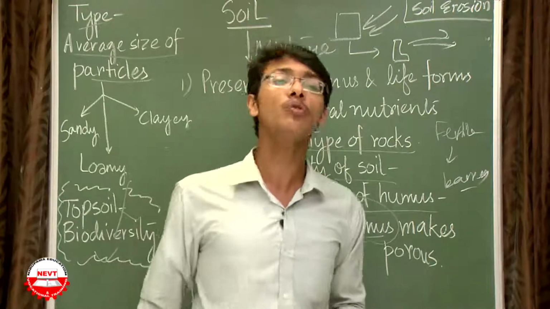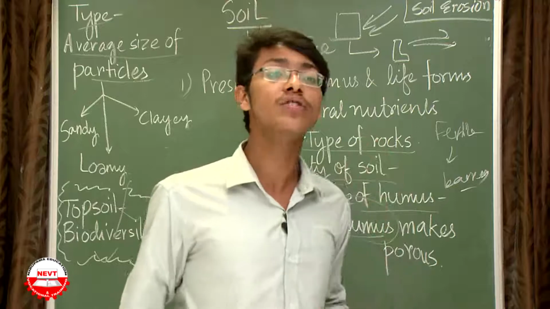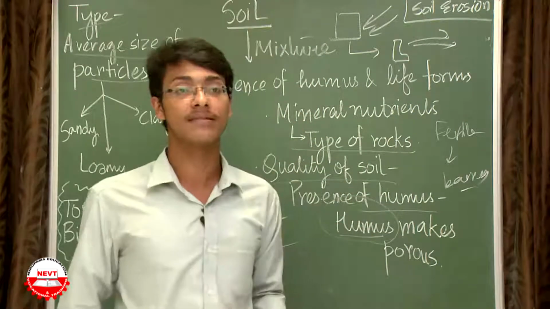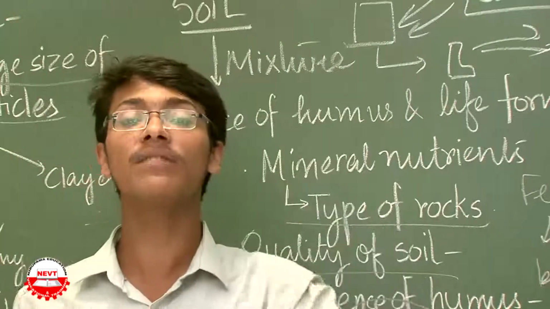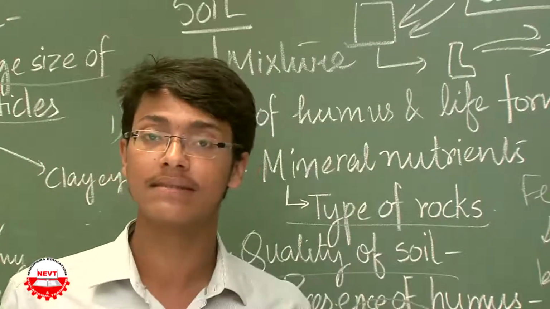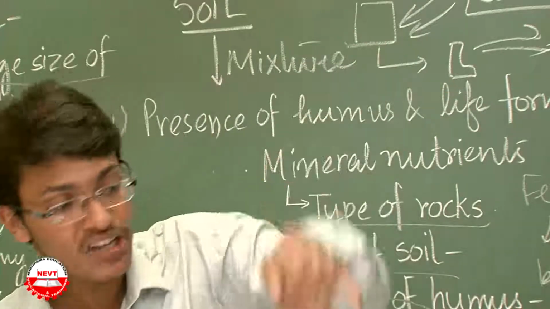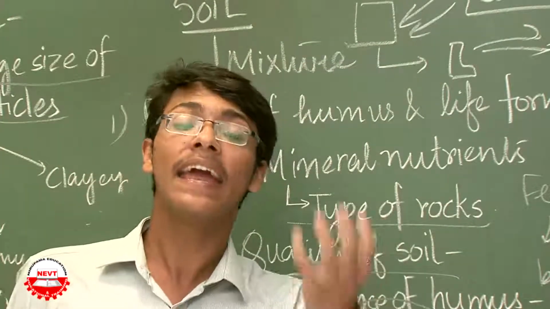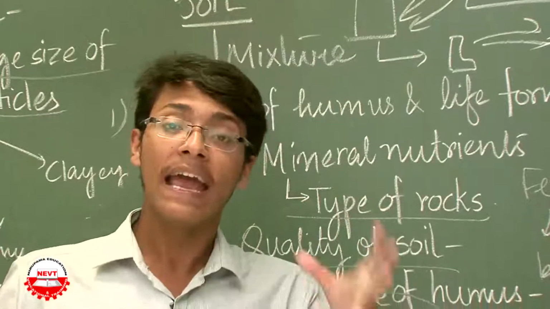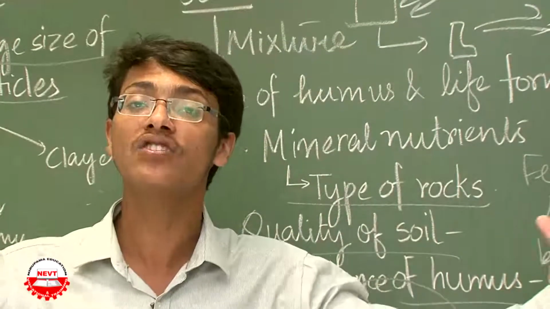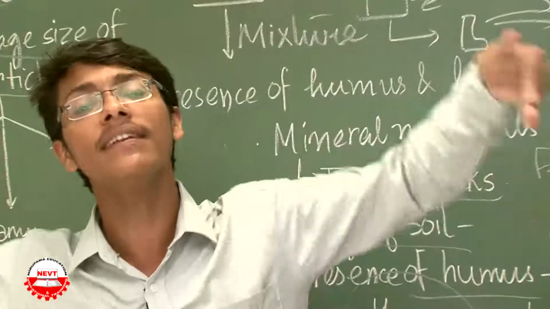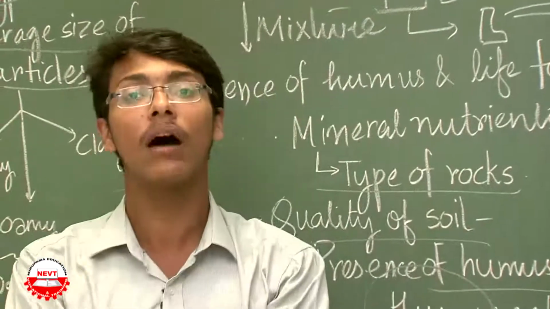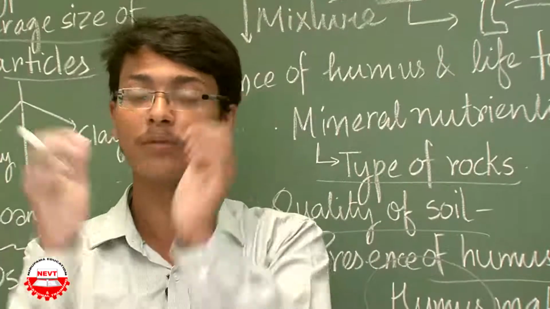Now what can you do to prevent soil erosion? The best way to prevent soil erosion is by planting trees, because the roots of the trees hold the soil particles. The roots of the trees penetrate into the soil and hold the soil particles, and since it anchors the soil particles, it helps the soil particles to get adhered. And when there is a huge flow of air or water over the soil, it will not allow the soil to come out of its position.